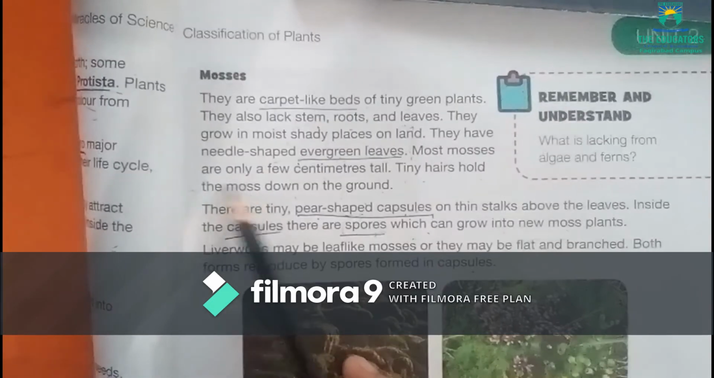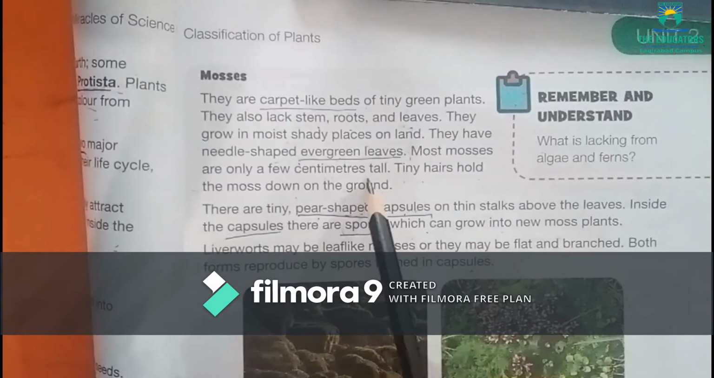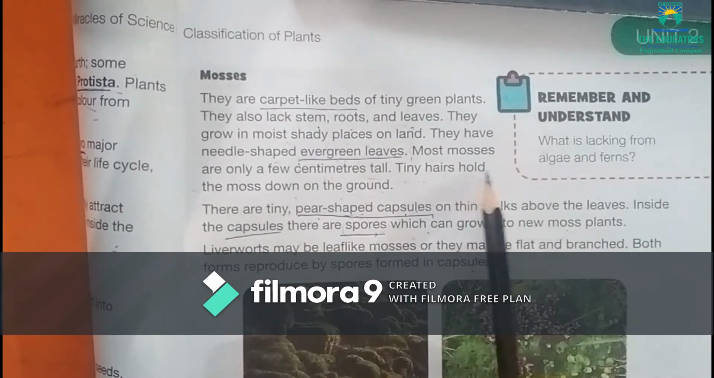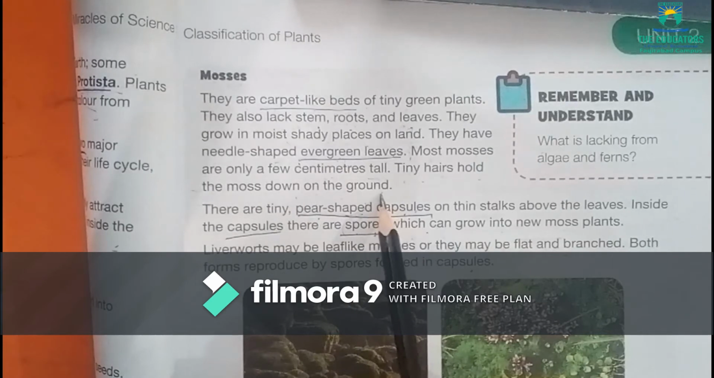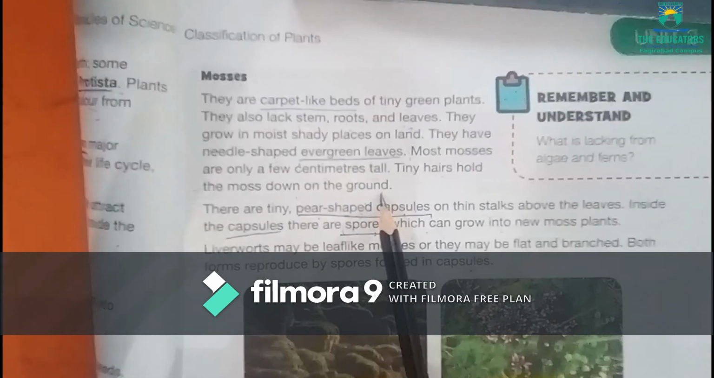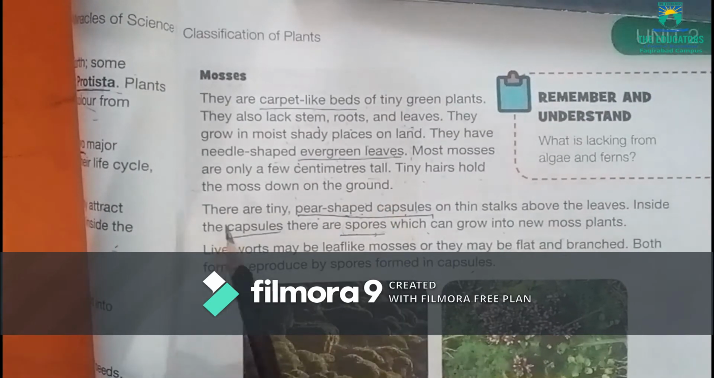Most mosses are only a few centimeters tall. Tiny hairs hold the moss down on the ground. The length of most mosses is a few centimeters.